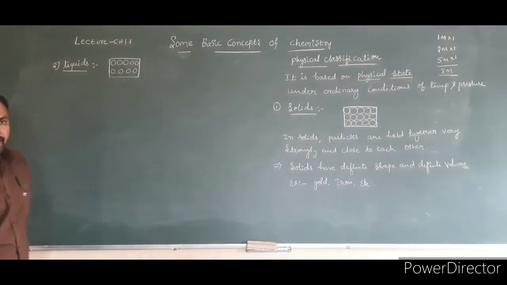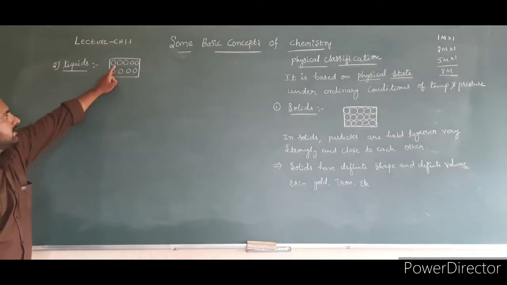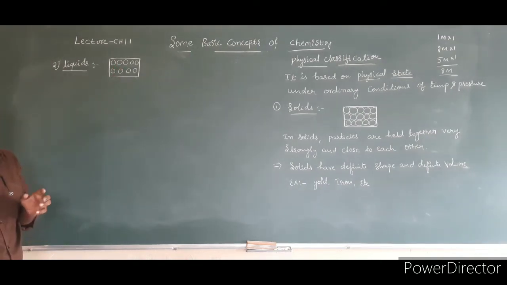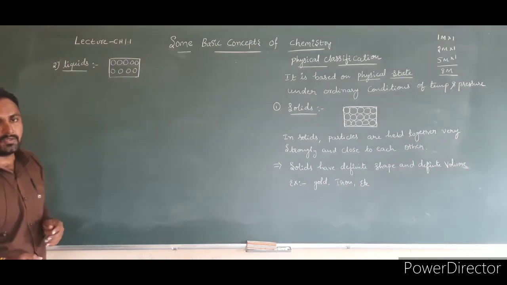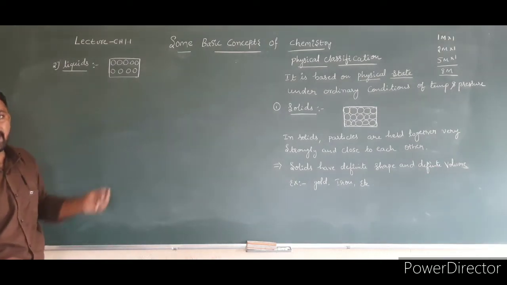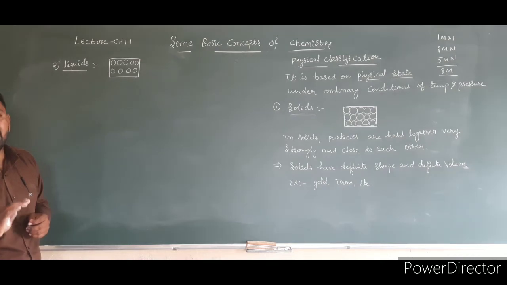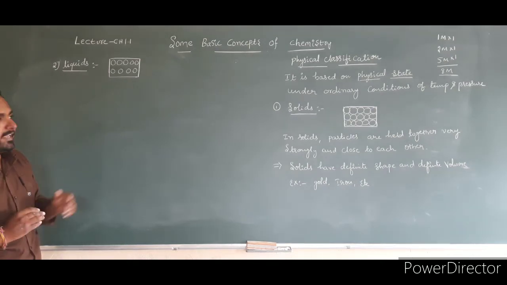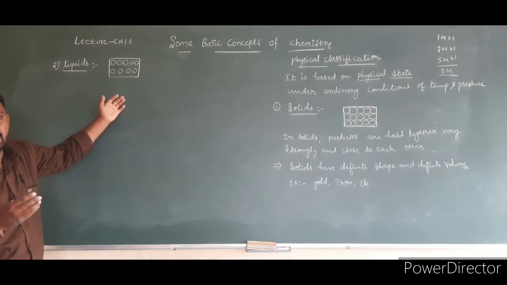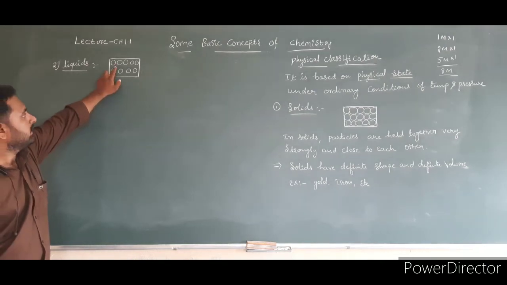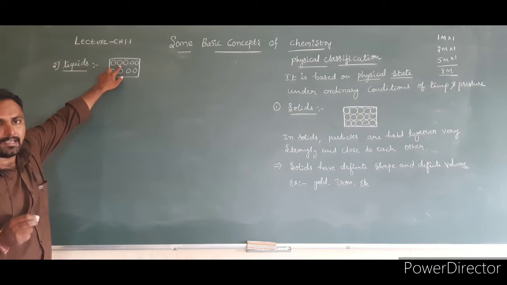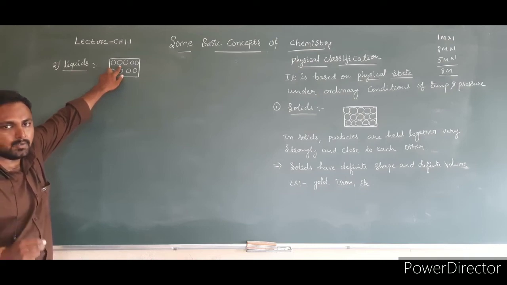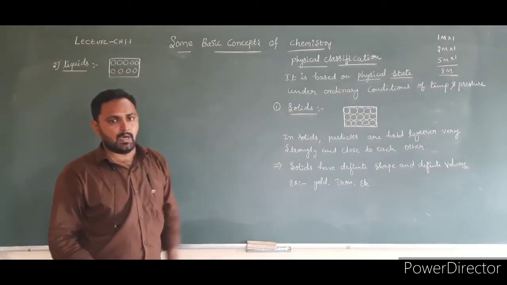As compared to solids, in liquids these particles are held together loosely. That's why liquids have definite volume but not definite shape. Why don't they have definite shape? Because in liquids the particles are loosely bonded, held together loosely as compared to solids.